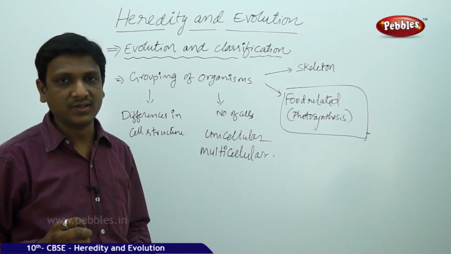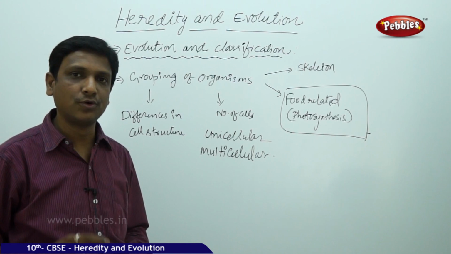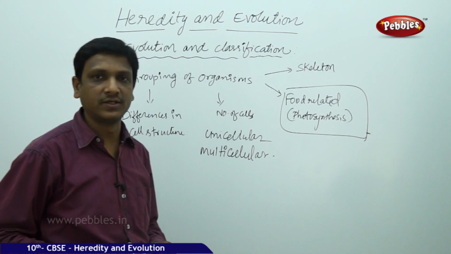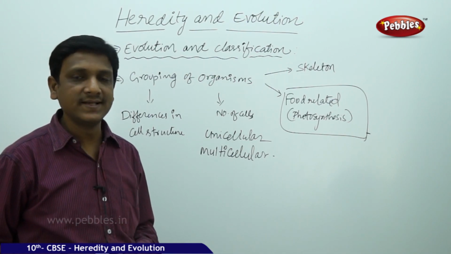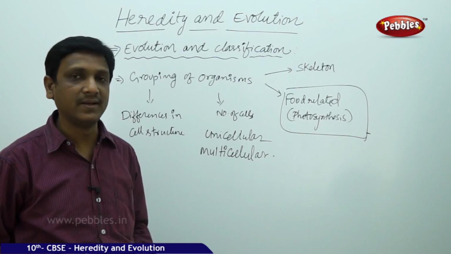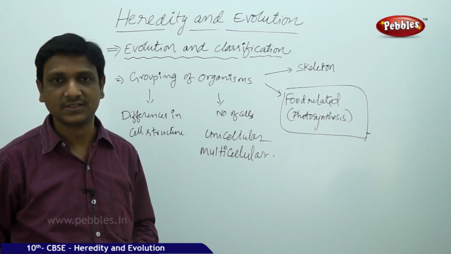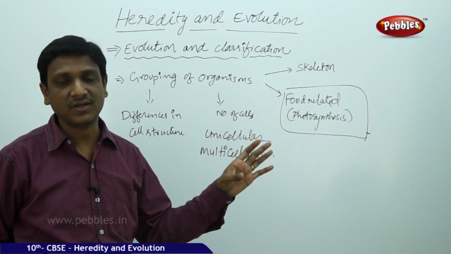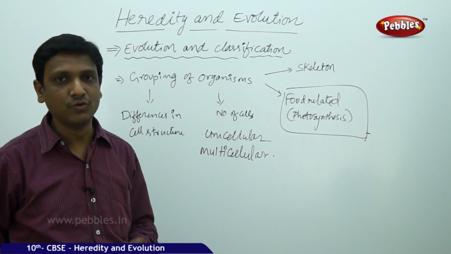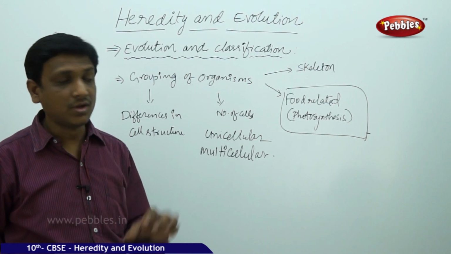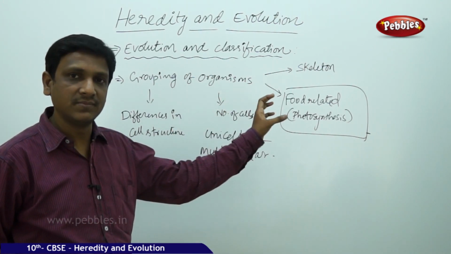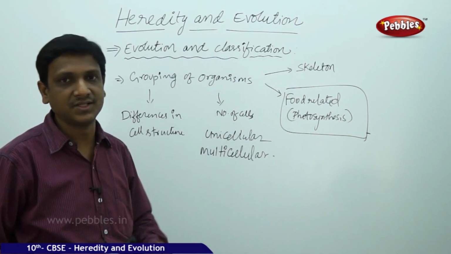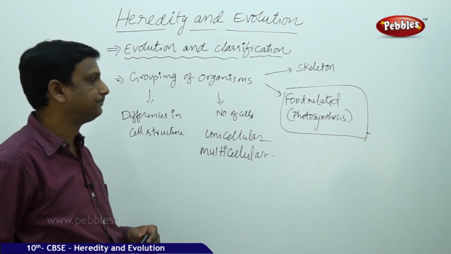Organisms, especially green plants, are able to prepare their own food by a process known as photosynthesis, in which they use carbon dioxide and water to produce glucose. Not all organisms are capable of photosynthesis. Animals cannot carry out photosynthesis. Plants, even those with green leaves or green pods, are able to produce food by photosynthesis. So based on this characteristic, whether the organism is able to carry out photosynthesis or not, the classification is done.